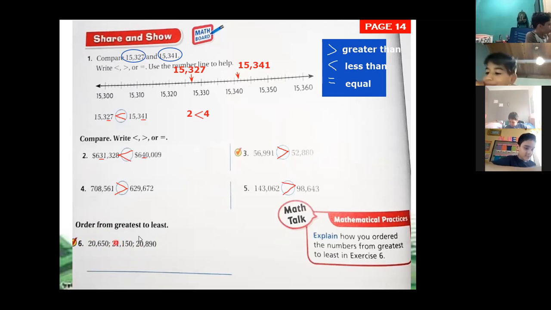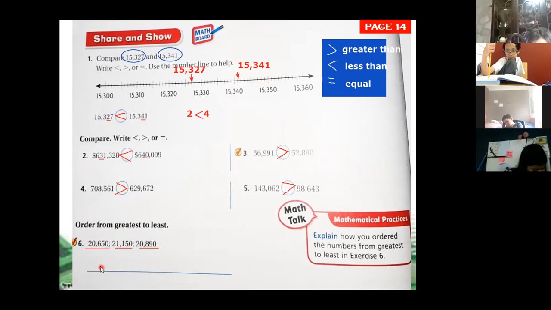We're going to order from greatest to least. We're going to organize from the greatest to the least, so it means the number that is greater than the other ones. We have 3 amounts here. That's the first amount, this is the second, and this is the third one. Which number is the greatest, class? Of these 3 amounts that we have, which number is the greatest?